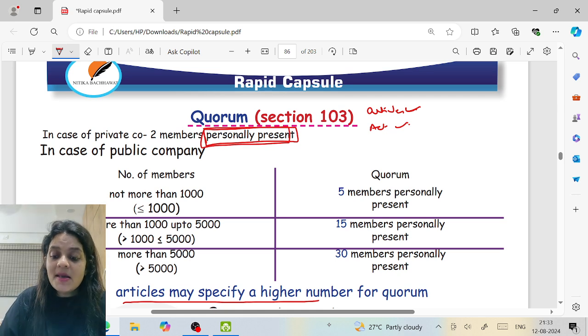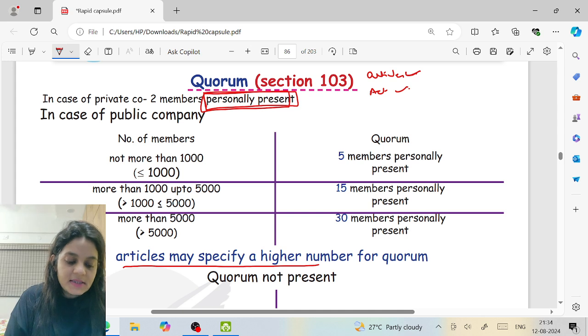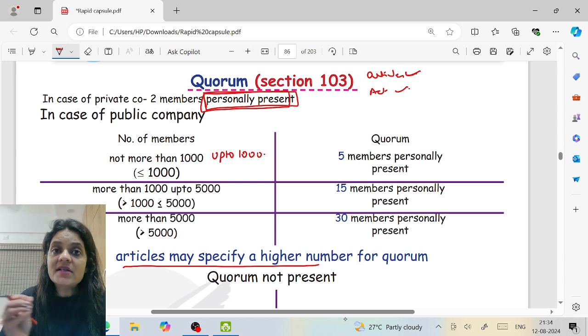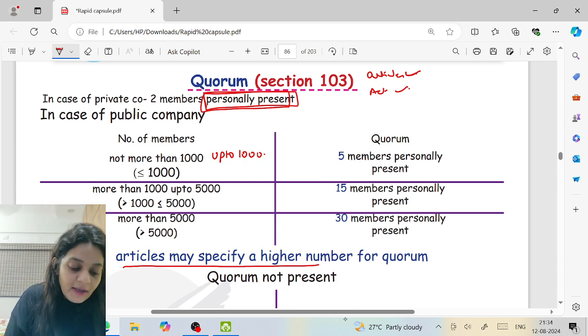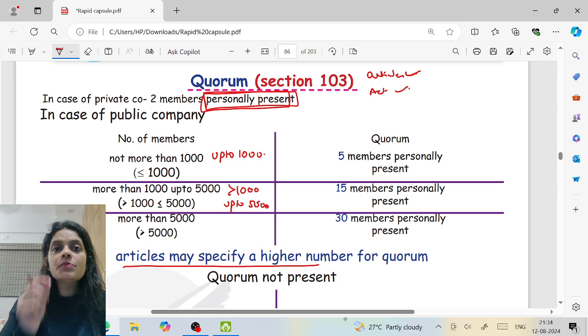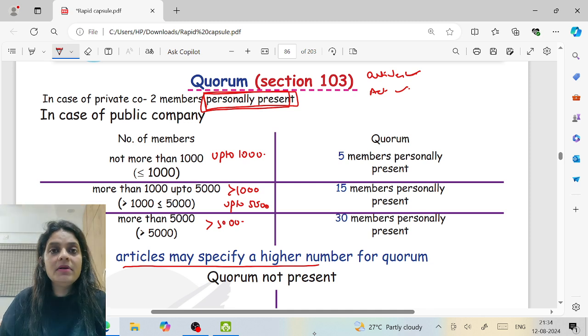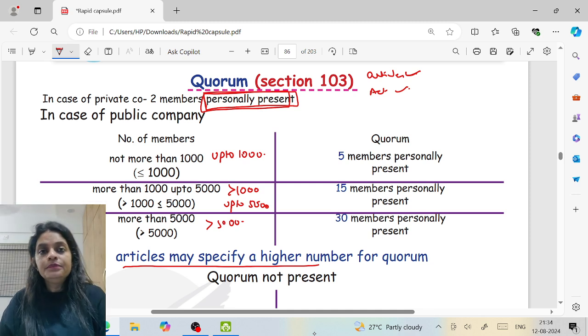If the company is a public company, if my number of members is up to 1,000, quorum is 5 members personally present. If my members is more than 1,000 but up to 5,000, quorum is 15 members personally present, and if it is more than 5,000, 30 members personally present.